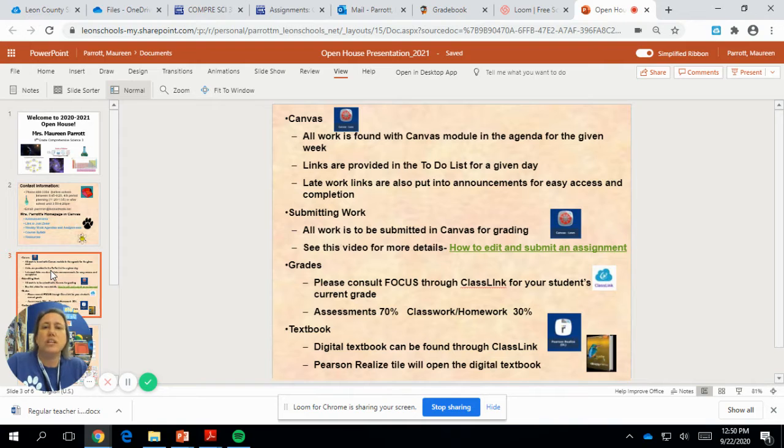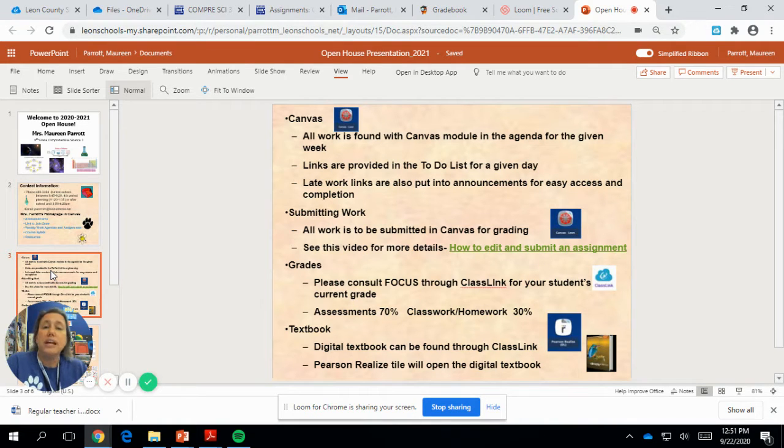They can also get there through the modules tab, but I always try to keep the agenda. The most recent agenda is the one at the most top. Once they click on that agenda, I put all links and all activities into a to-do list for any given day. So they just need to find the day, and there's their agenda for what they need to do.